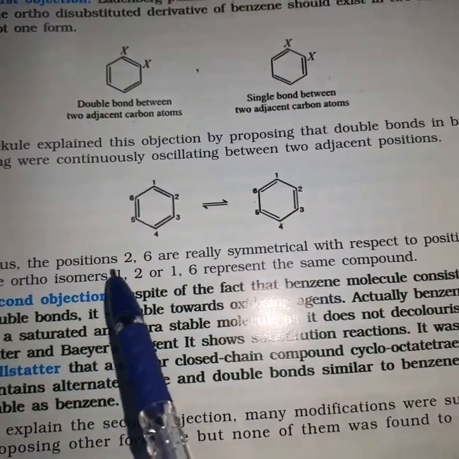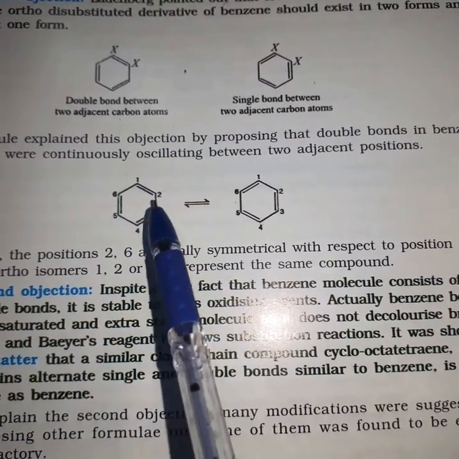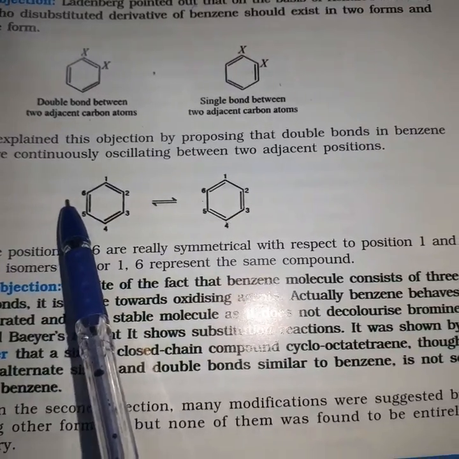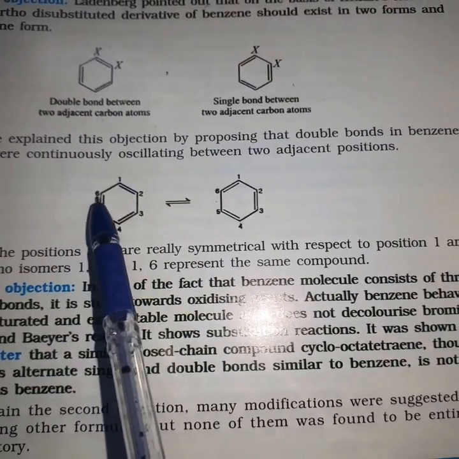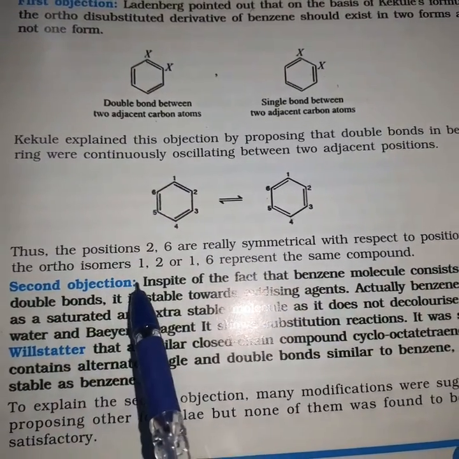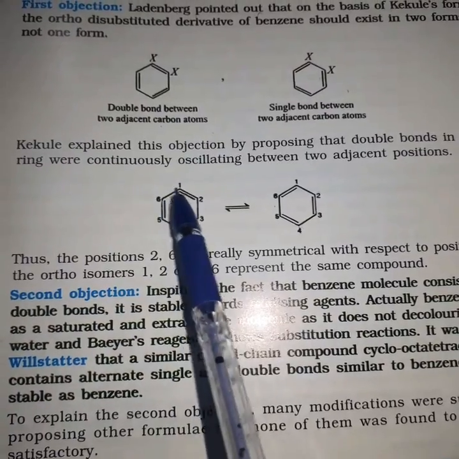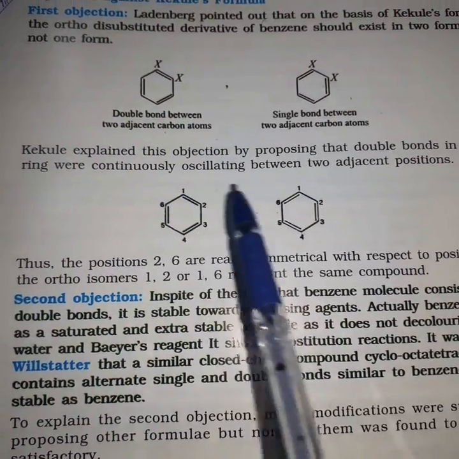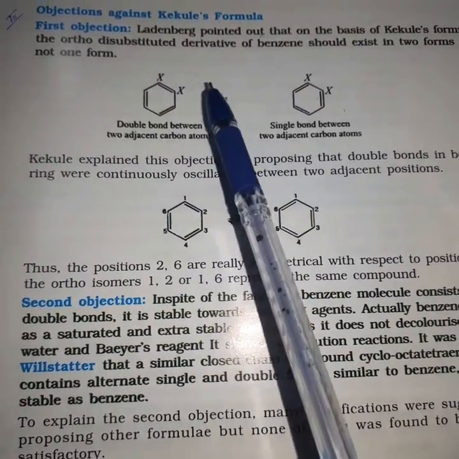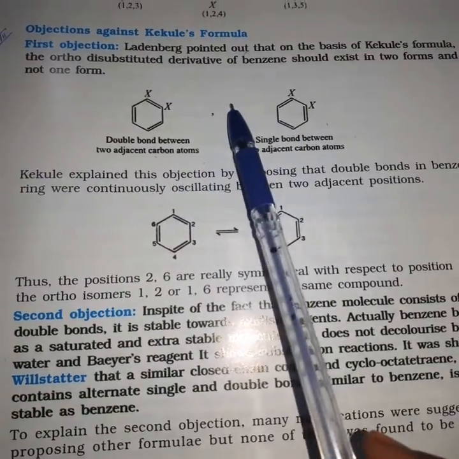Thus the positions 2 and 6 are really symmetrical with respect to position 1. We know that. And the ortho isomers 1,2 or 1,6 represent the same compound. Of course, these two represent the same compound. Hope you understood the first objection and the explanation to the first objection.